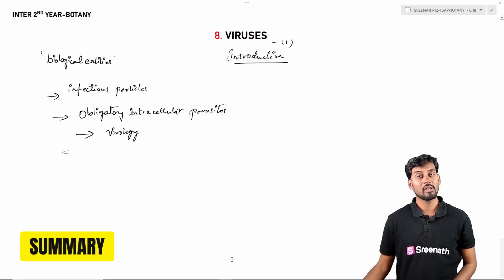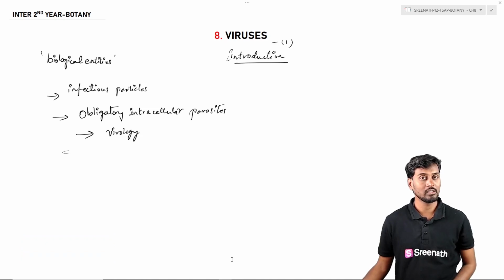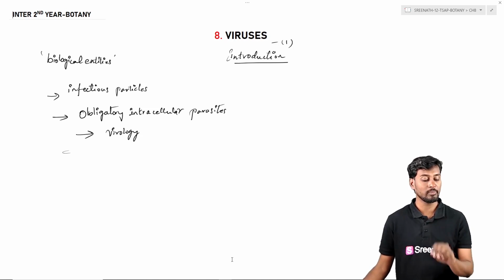So coming to the summarization of the topics of this eighth chapter, that is about the viruses. Viruses are biological entities and infectious particles, and they are obligatory intracellular parasites, that is, they act as parasites in the cells, and they are obligatory in nature. And the study of viruses is virology, and this is generally explained in the introduction.